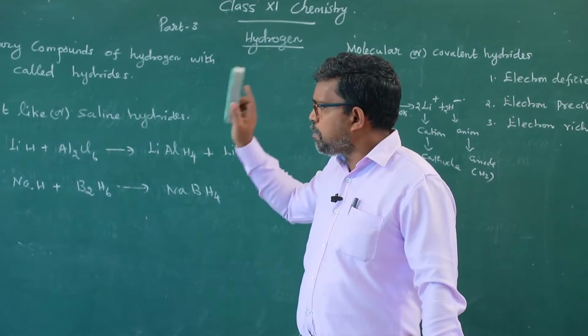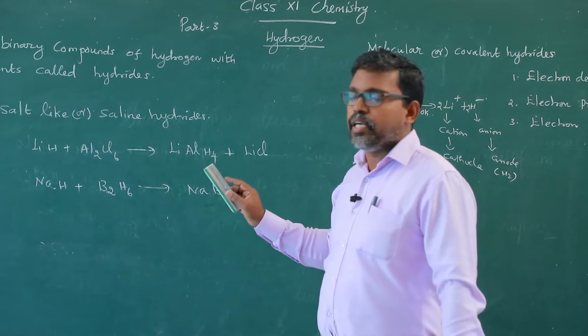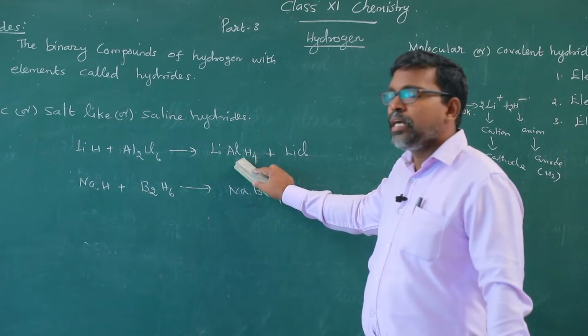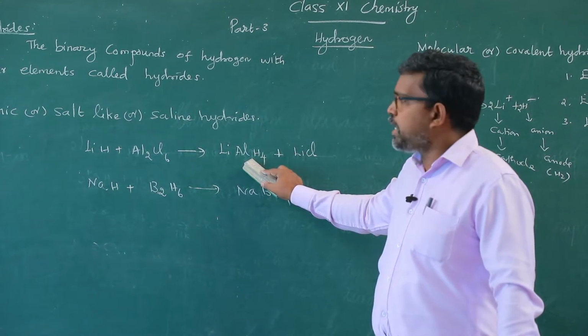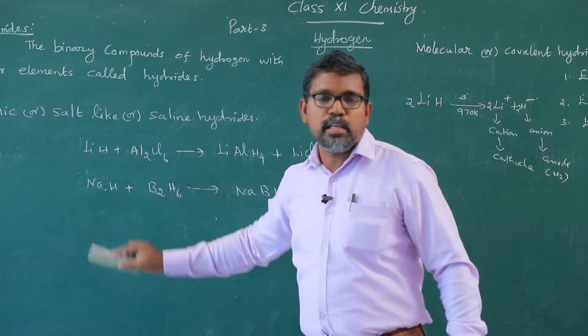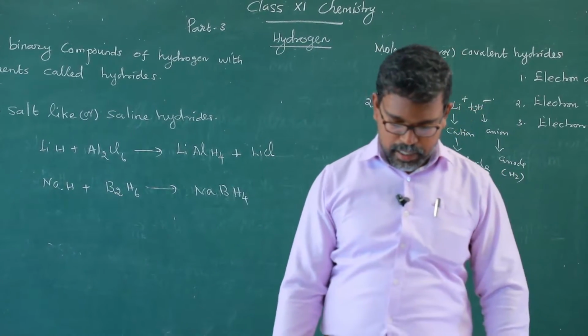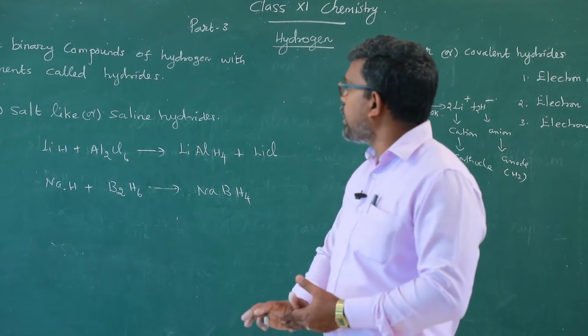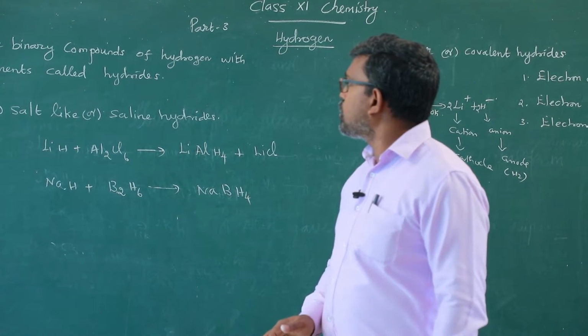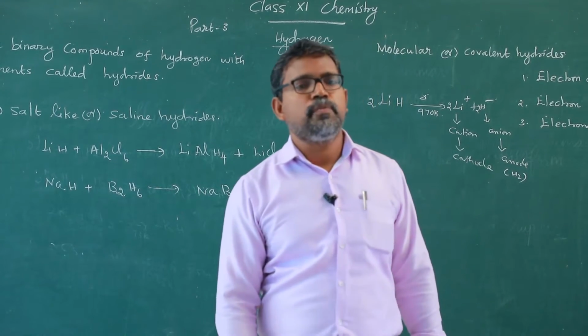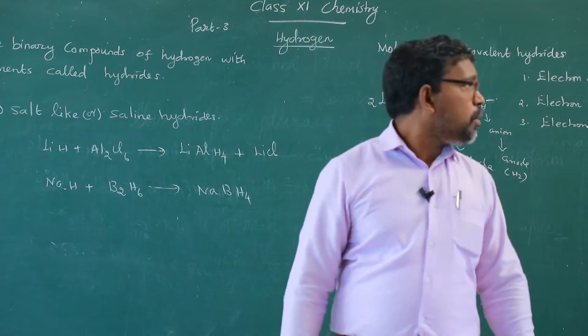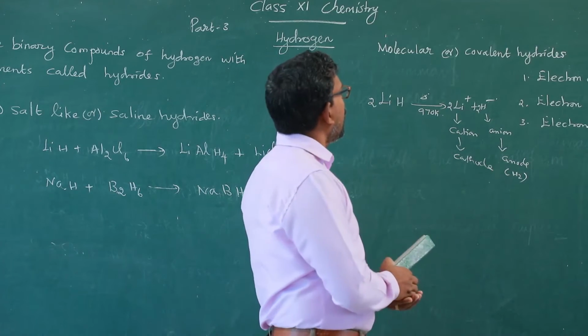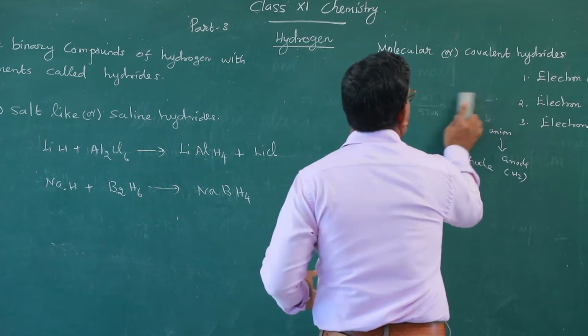So this is one of the important methods used to prepare stronger reducing agents from lithium hydride or sodium hydride. So this is all about these ionic or saline hydrides.